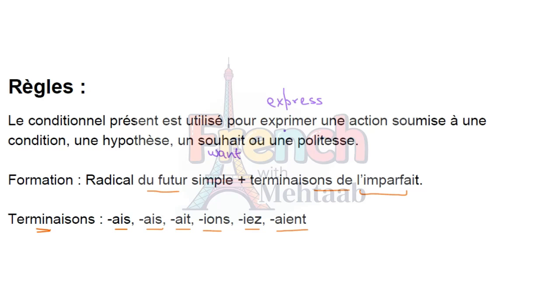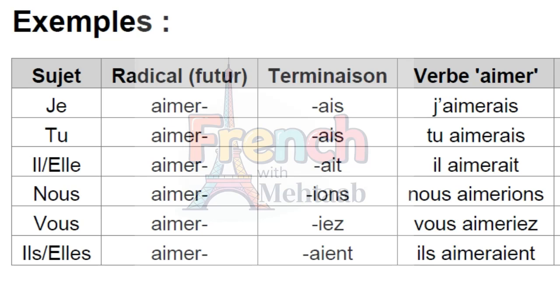So let's take the example of some verbs, what their meaning is, and how the terminations are being used there. Then we will study the sentences so that you could learn the uses of le conditionnel présent. We take the verbs, add the terminations of imperfect, and then the verb changes into the conditional present.